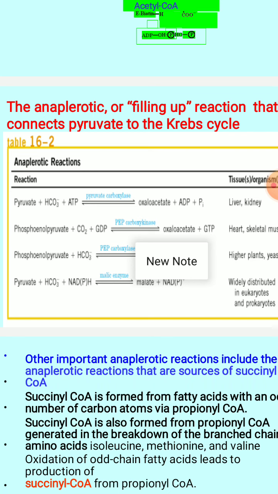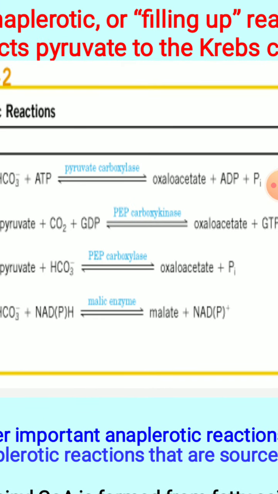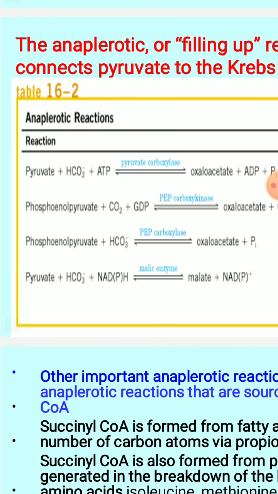Coming to the next reaction, phosphoenolpyruvate to oxaloacetate again. With the bicarbonate ion, this reaction requires the enzyme phosphoenolpyruvate carboxylase. The next enzymatic reaction is pyruvate plus NADPH, catalyzed by malic enzyme. NADP plus is going to be synthesized here.